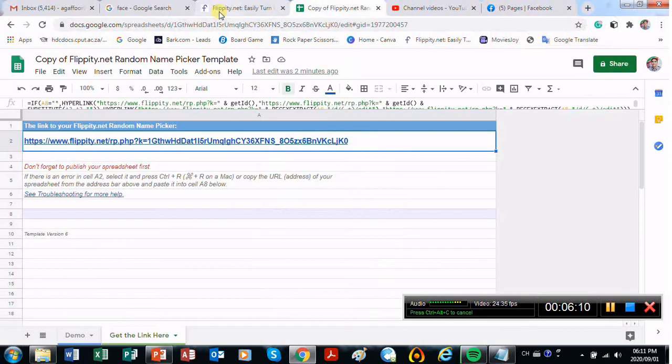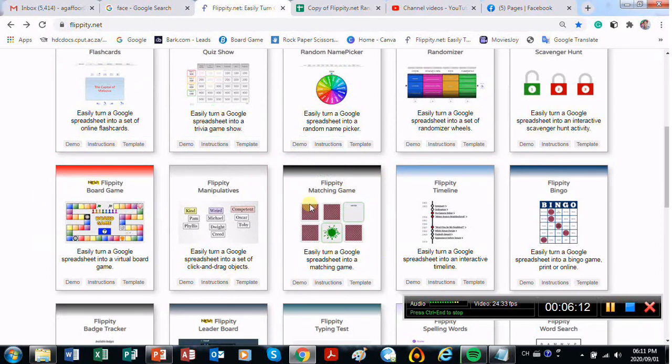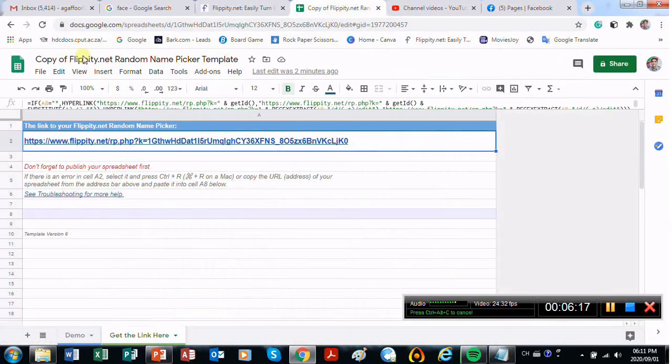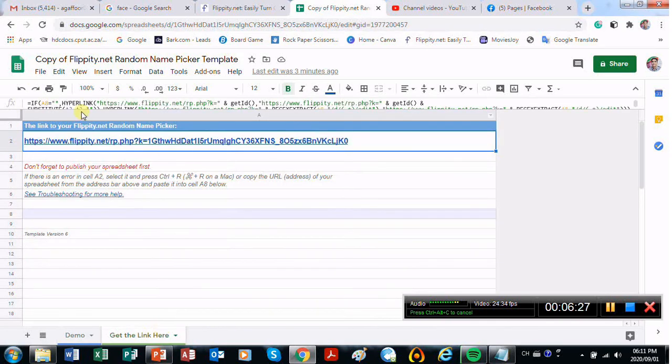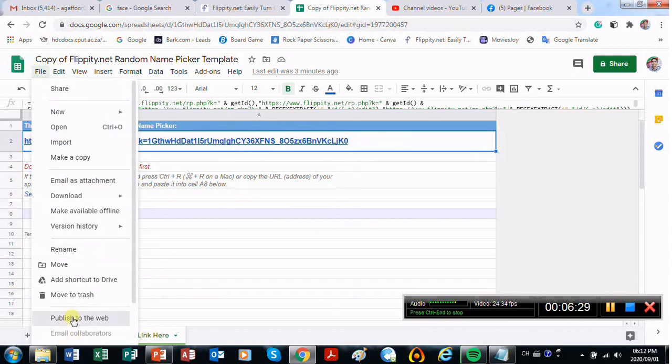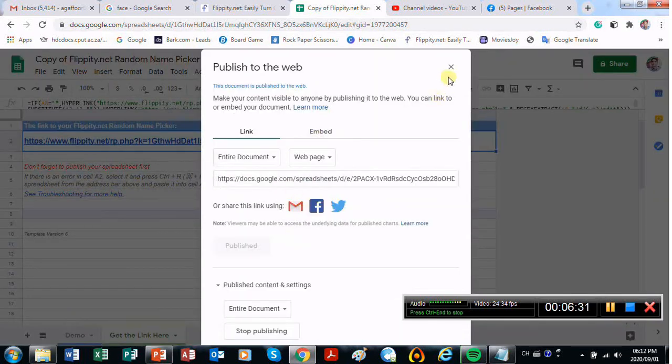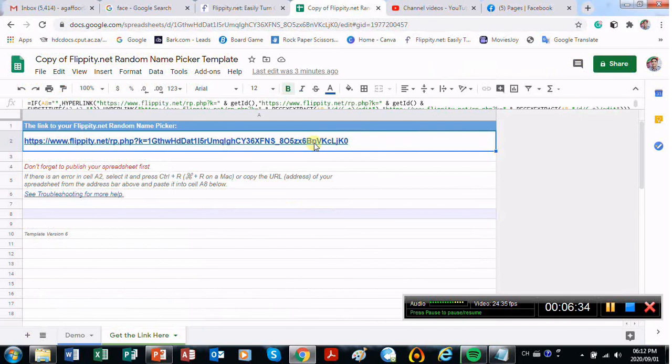So don't forget, once you go onto your selection of what you want, you will click template. When you click template, you will be redirected to the back end, where you will then take out what they have and you will put in what you want, and then you will go to get link. You will first publish it to the web, right? Close it, and this link over here is what you're going to copy and keep.